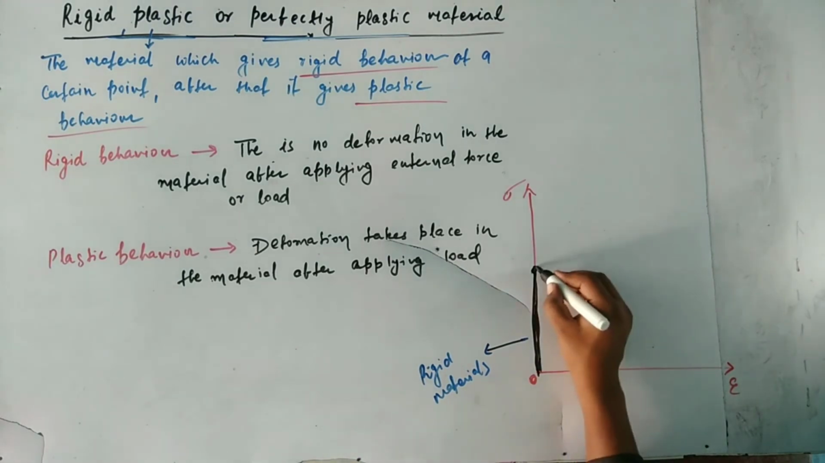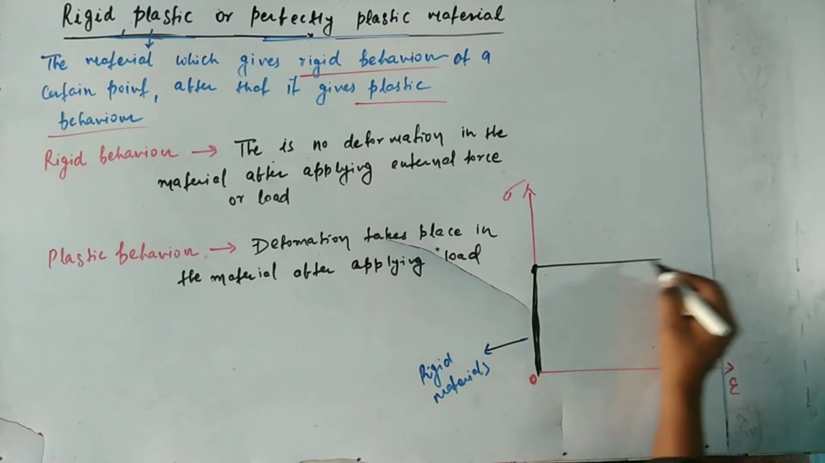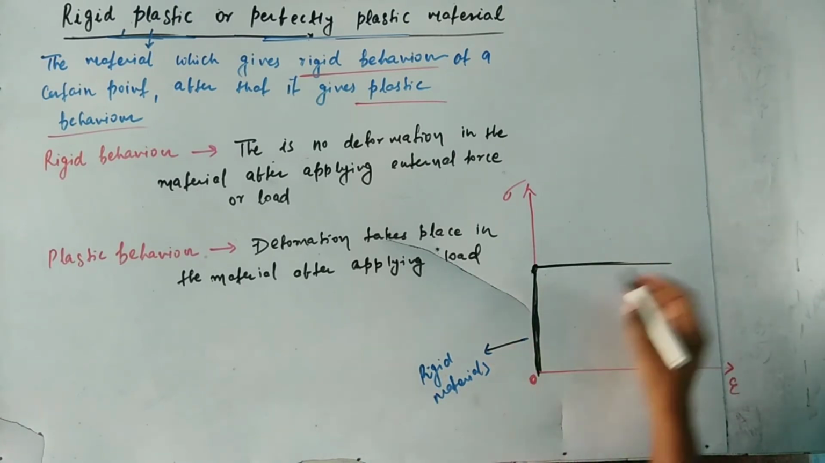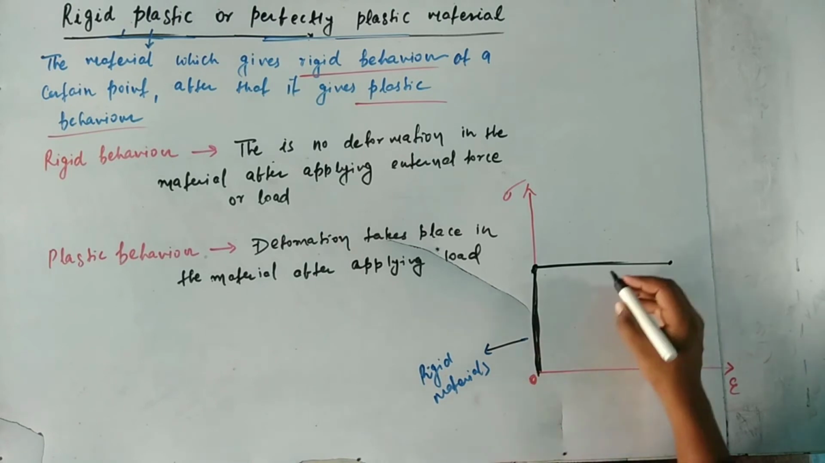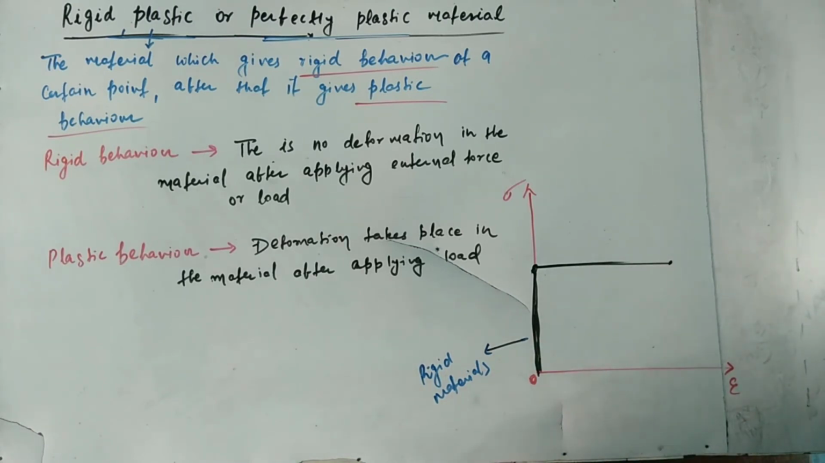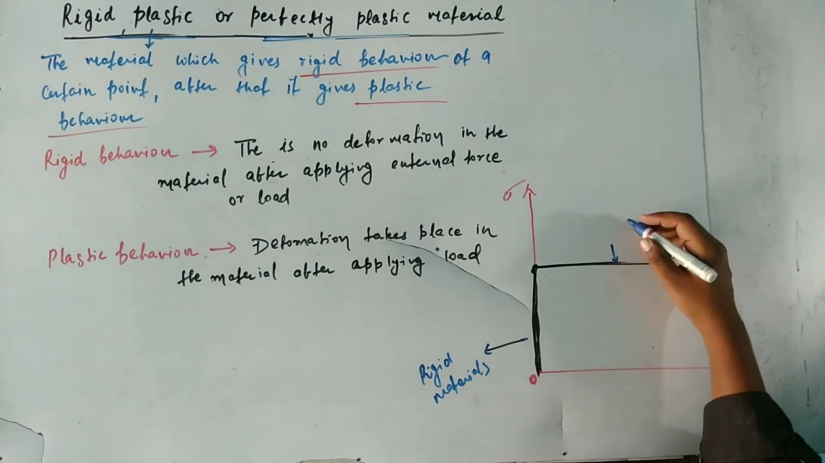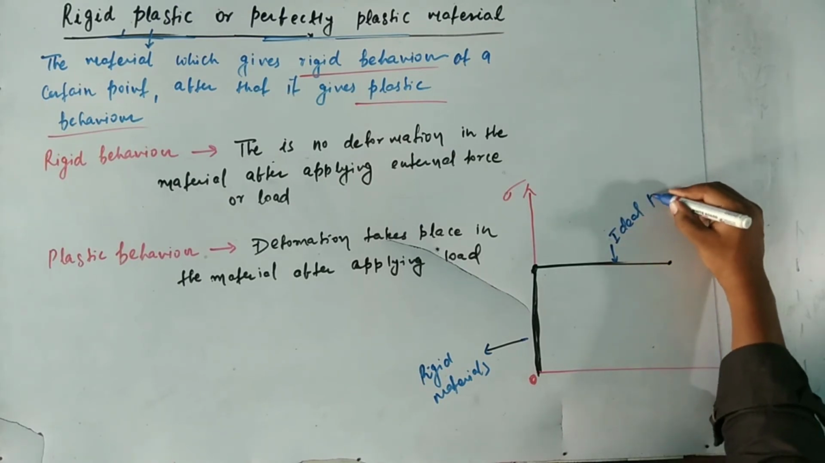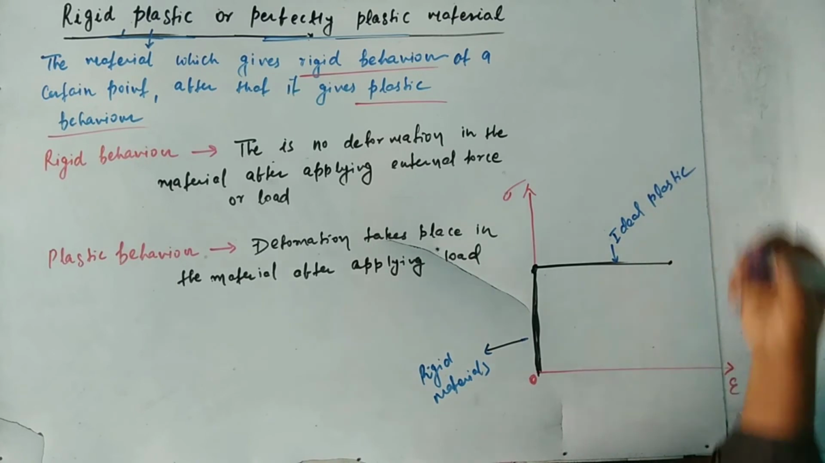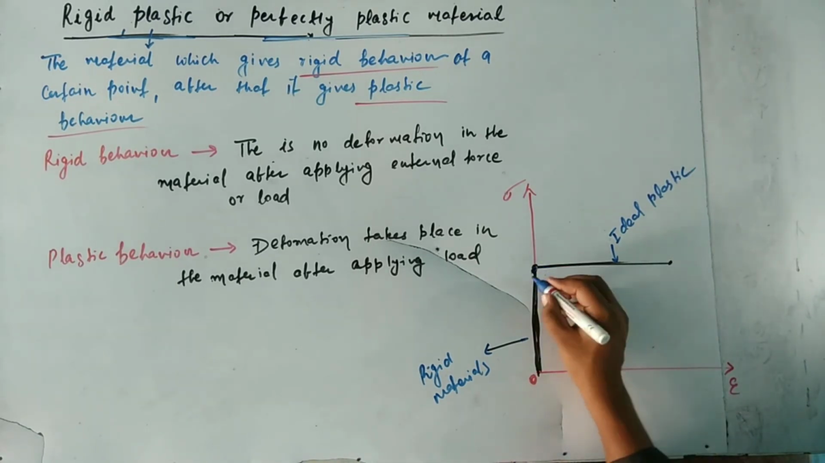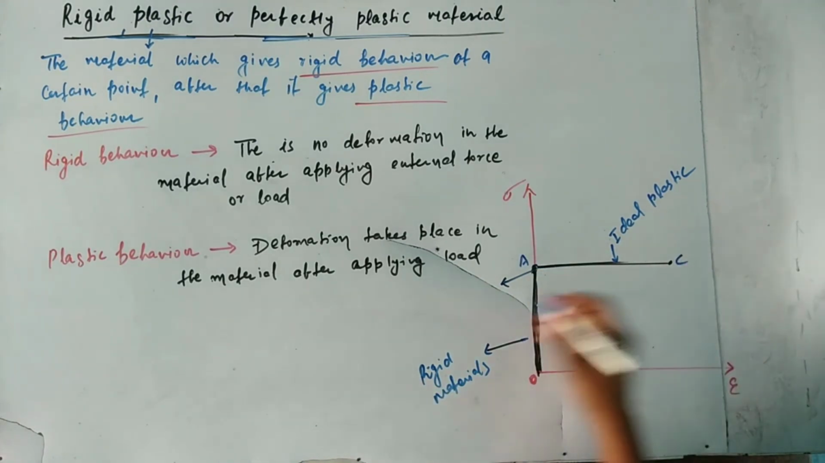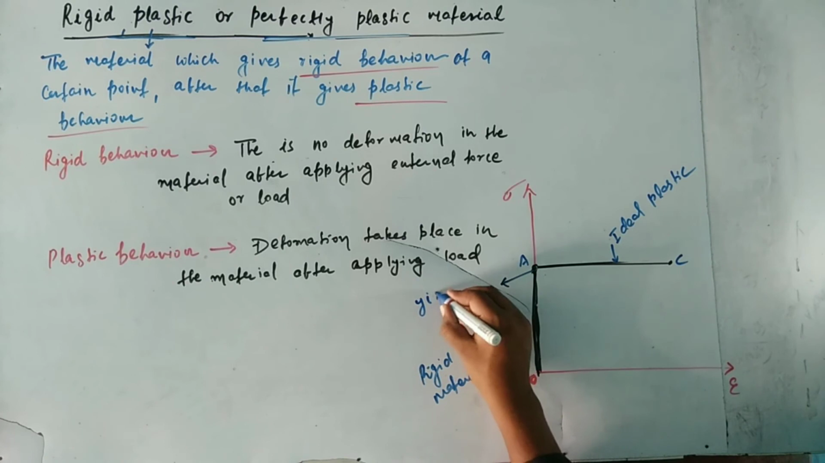Now after a certain point, it gives plastic behavior. So here this is the line for plastic material, or we can say ideal plastic material. And this point, till which the material gives rigid behavior, is called yield stress.